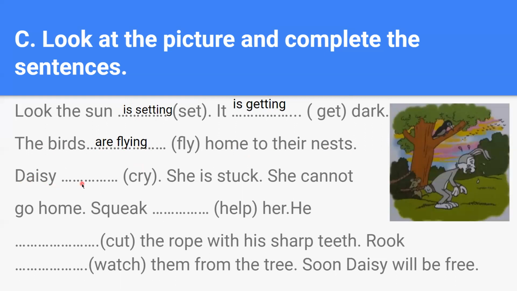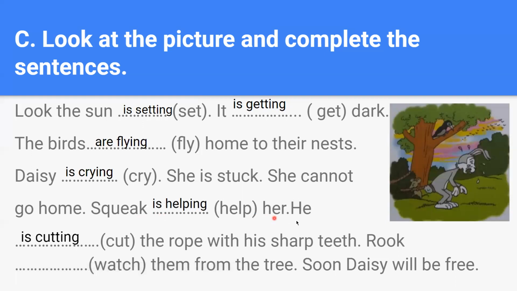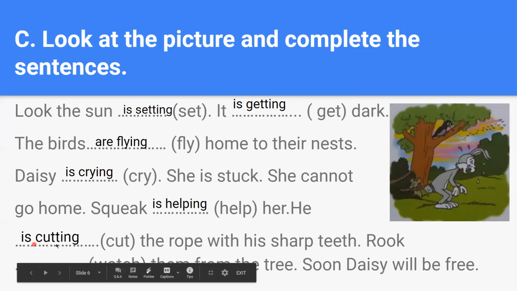Daisy is crying. She is stuck. She cannot go home. Squeak is helping her. He is cutting.